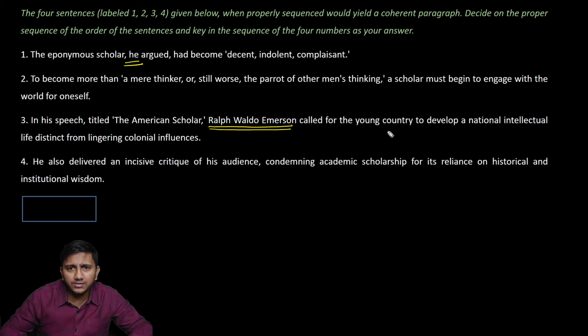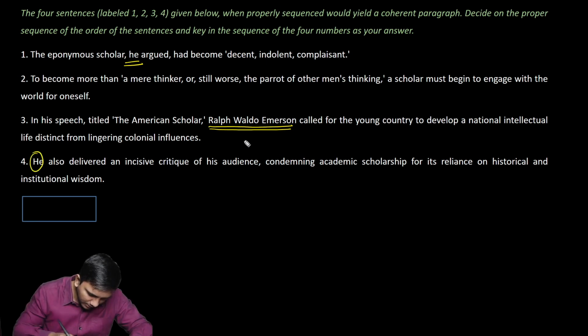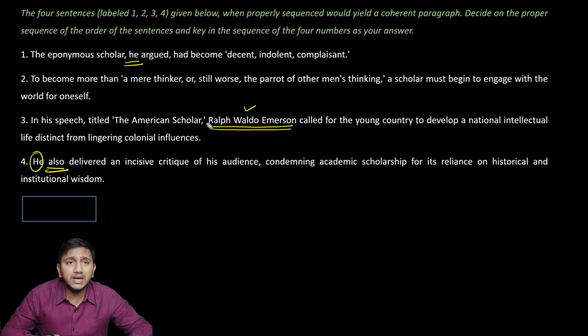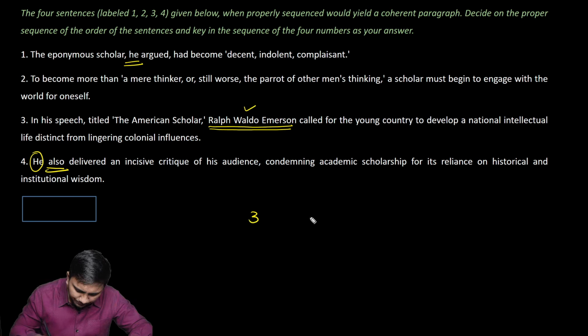called for the young country to develop a national intellectual life distinct from lingering colonial influences. He also delivered an incisive critique. So this "he" could also refer to Ralph Waldo Emerson. He also delivered. So in statement 3, it's already given what he said in the speech. And "he also delivered" should definitely come after statement 3. So I would put statement 3 first, followed by 4. He also delivered an incisive critique of his audience, condemning academic scholarship for its reliance on historical and institutional wisdom.